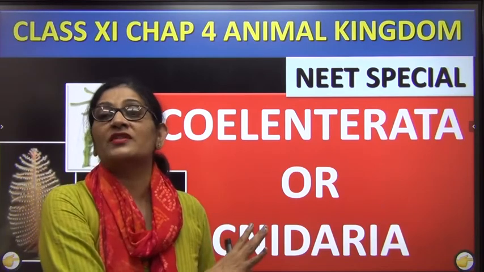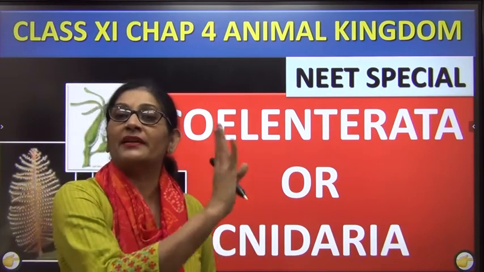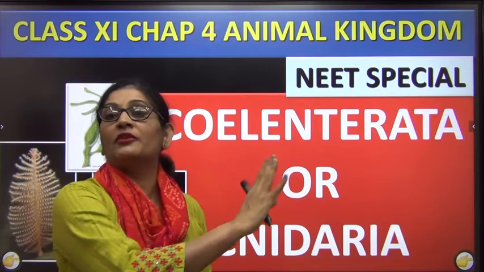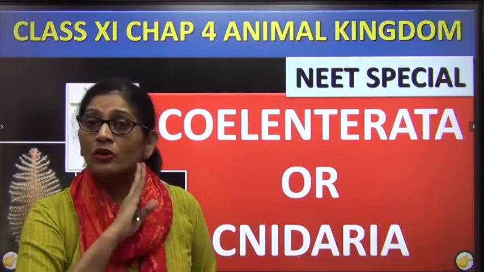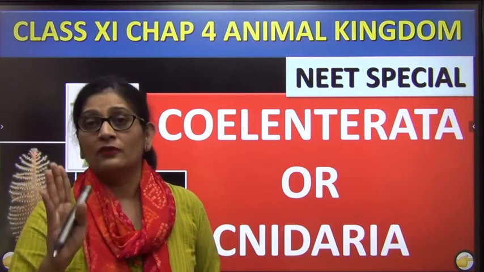The topic that I am going to teach today is coelenterates from class 11 Animal Kingdom. As I told you in my first 3 lectures, I have already given you a lot about coelenterates while teaching the comparative development of the various invertebrates. जब मैंने non-chordate को comparative में पढ़ाया था, I have already given you most of the points. Those points and some extra we will be dealing in detail in today's lecture.